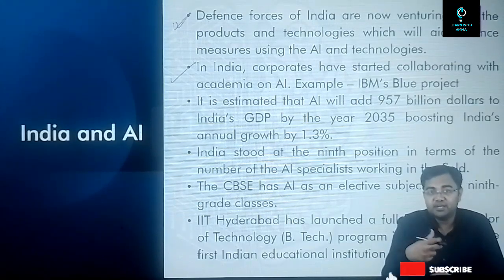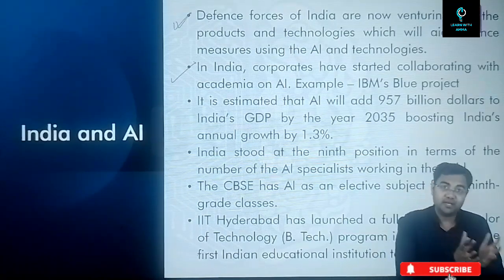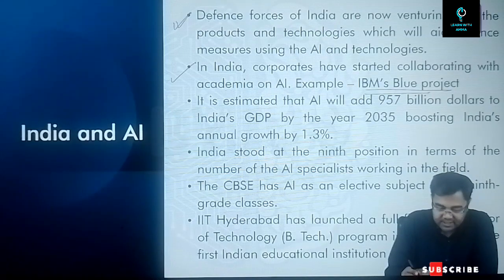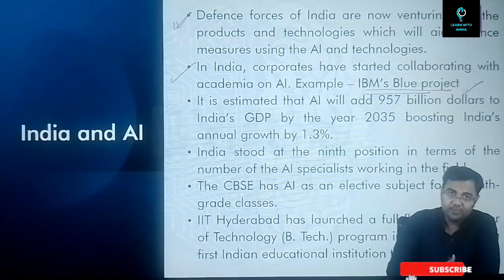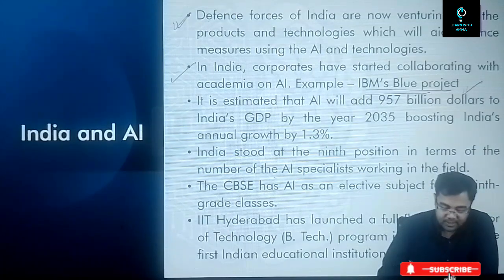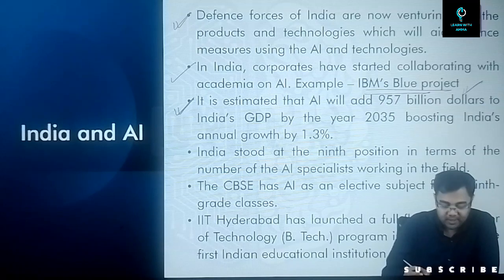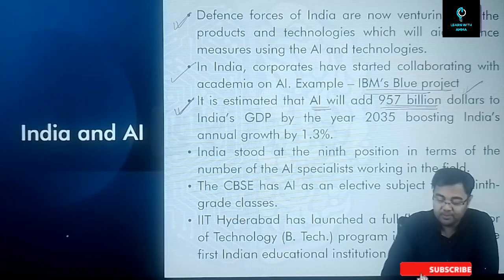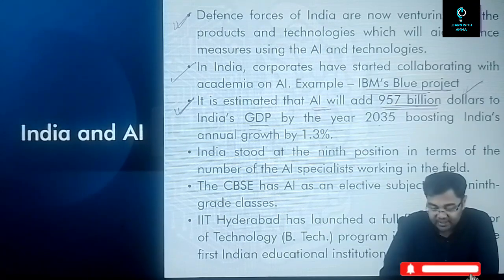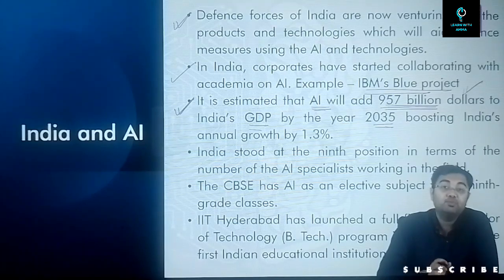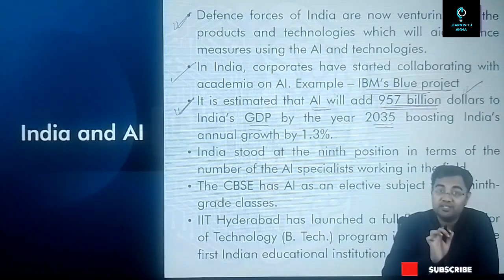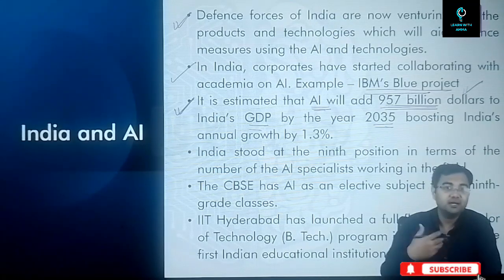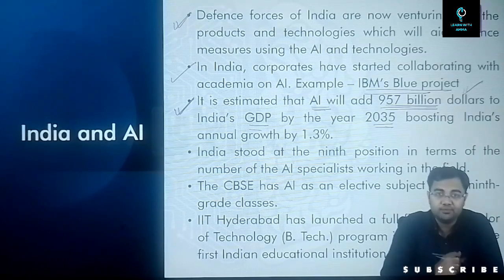So now what we have started to see is that there have been certain collaborations between academics and industries in India. For example, IBM's Blue project, this is where we have seen that academics and AI have started to work together. According to the Niti Aayog report, it has also been estimated that AI will add approximately $957 billion to India's GDP by the year 2025. And this will boost India's GDP by at least 1.3%. So this is huge. And that's why artificial intelligence in the coming 15-20 years, the next couple of decades, is going to be a big thing for India.